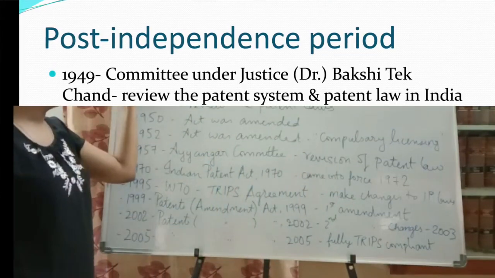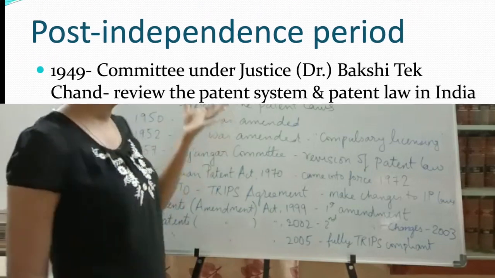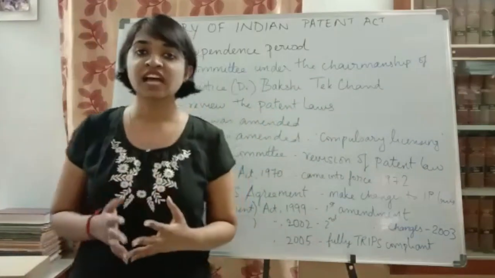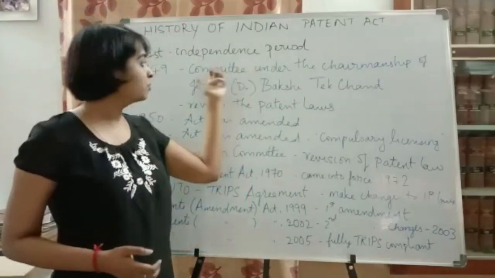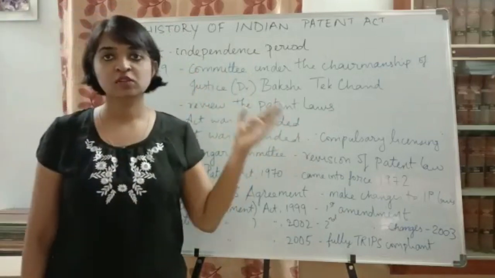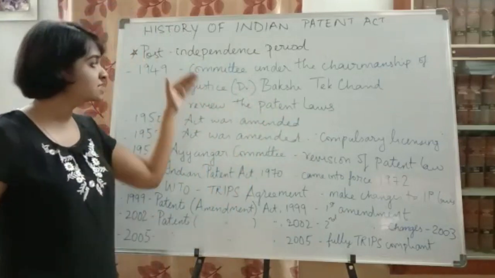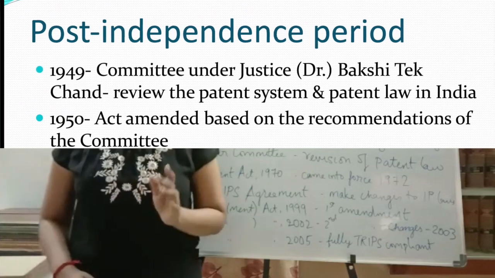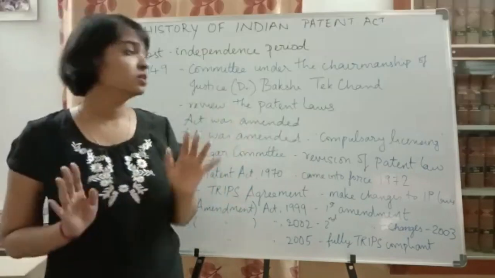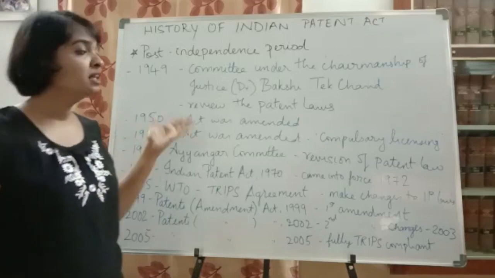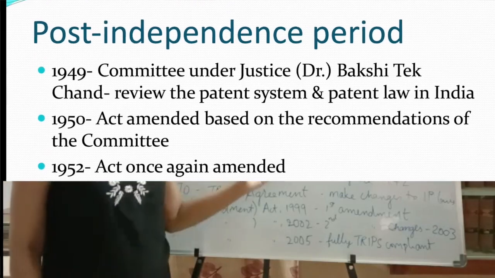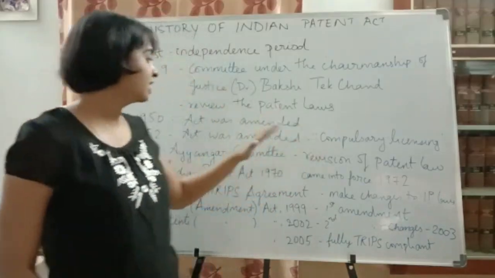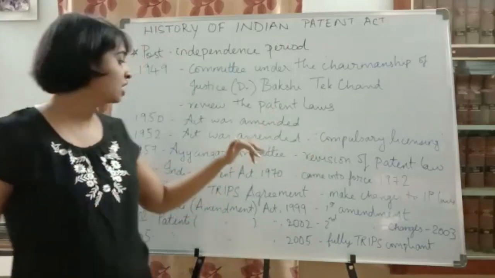In the year 1949, a committee was formed by the Government of India under the chairmanship of Justice Dr. Bakshi Tek Chand, a retired judge of the Lahore High Court. They formed this committee to review the patent laws that were already existing. Based on this committee's report, in the year 1950, the 1911 Patent Act was amended. Then in the year 1952, that act was amended again because they included compulsory licensing in it.